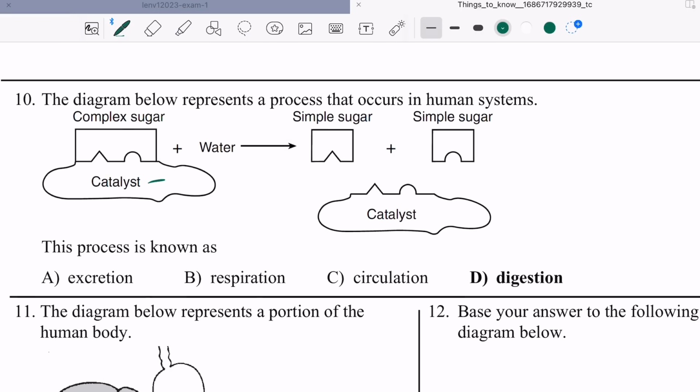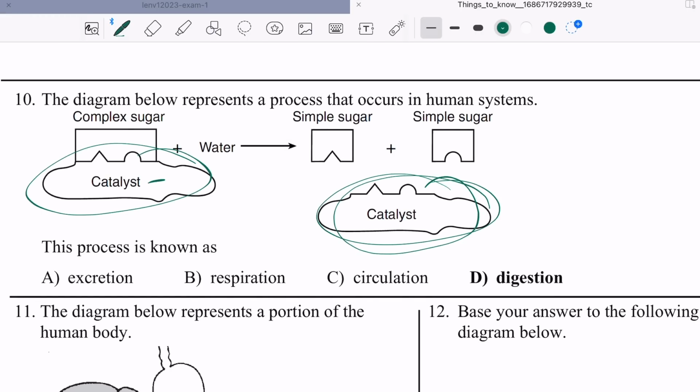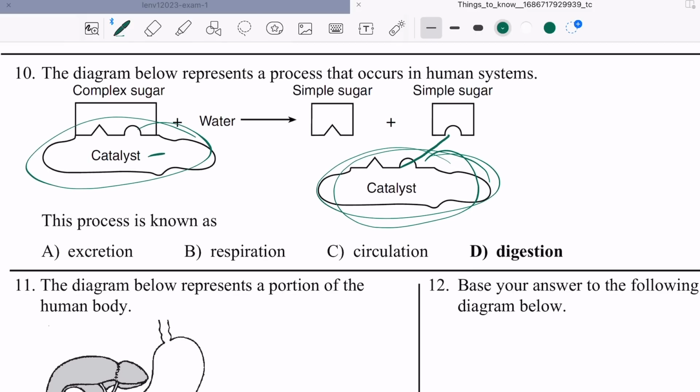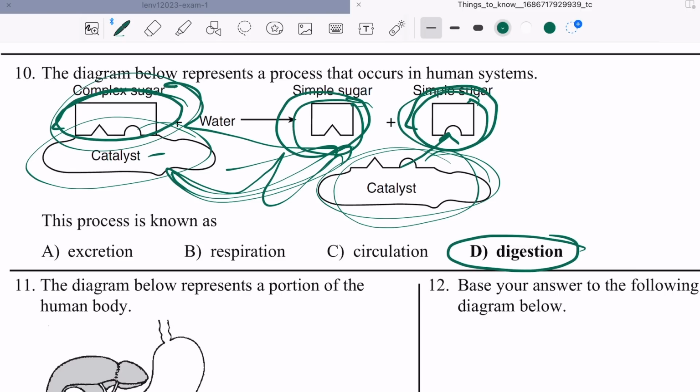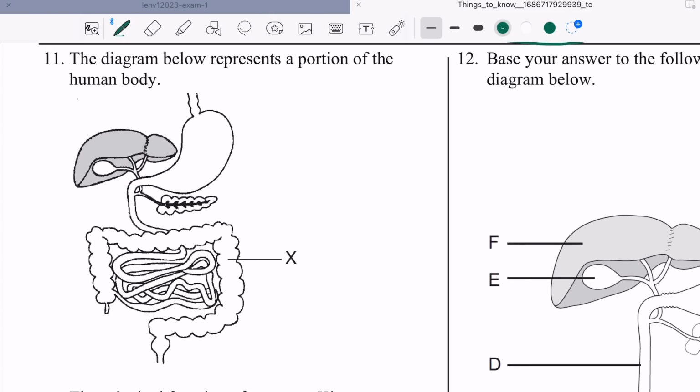Enzymes are also known as catalysts. This is an enzyme. They don't change. They have to stay in the same shape. They have to lock and key so that they can do their job. Okay? It started like this, and then it broke down in two. So that's why they say it's digestion. If it was the other way around, two compounds and then it made one, then it's called synthesis. All right, moving on.